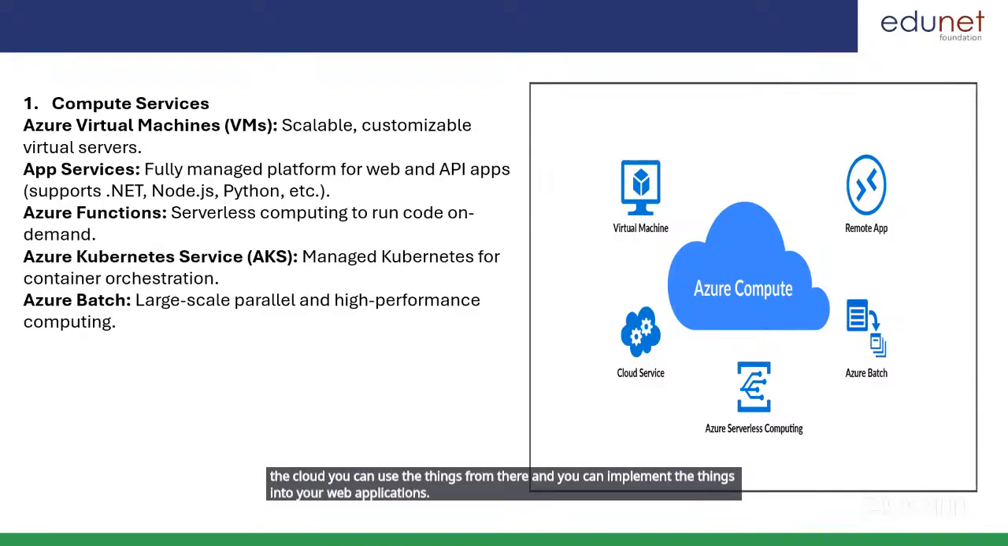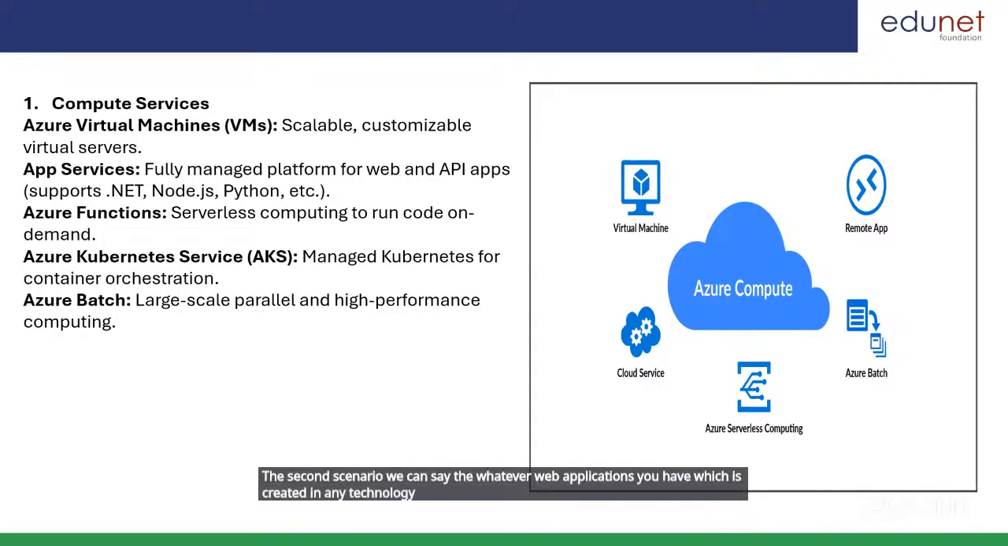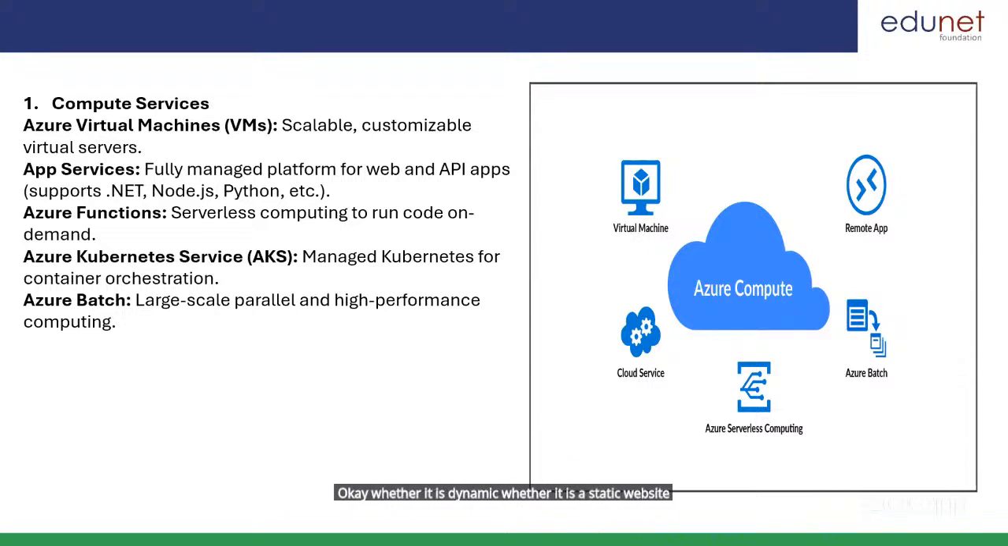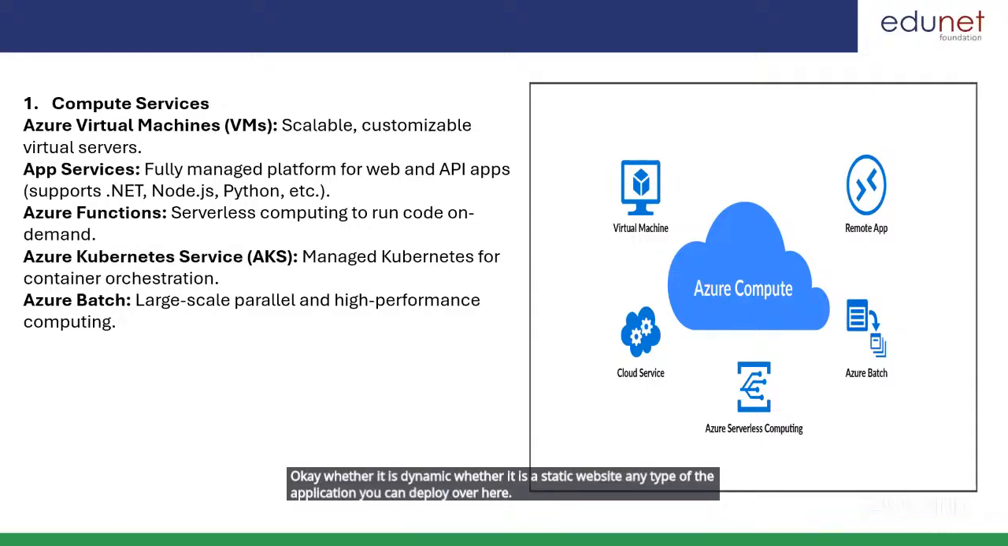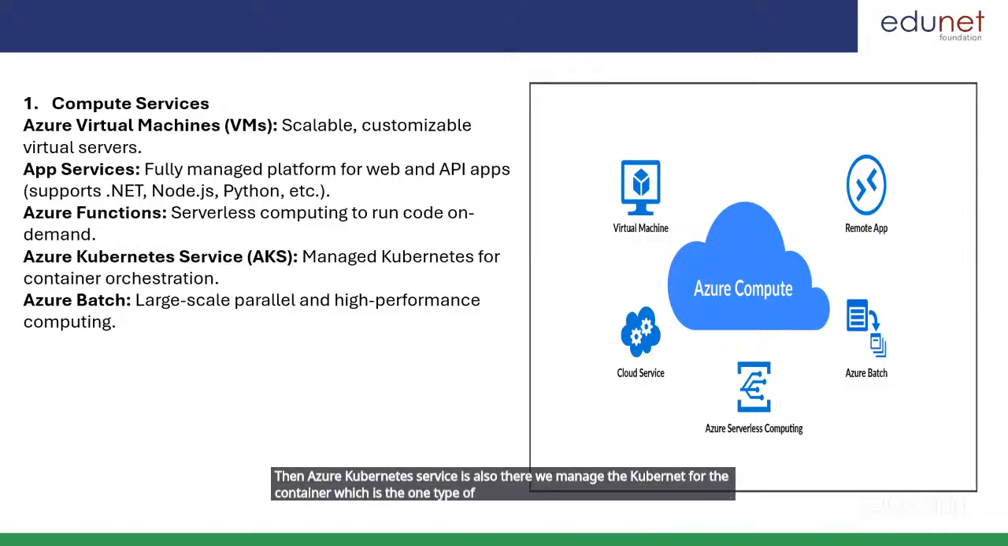The second scenario: whatever web applications you have, created in any technology, you can host and deploy on the cloud, whether dynamic or static. Then Azure Functions, serverless computing to run code on demand. Then Azure Kubernetes Service, which manages Kubernetes for containers and handles their life cycles. Then Azure Batch, for large-scale, parallel, high performance computing.